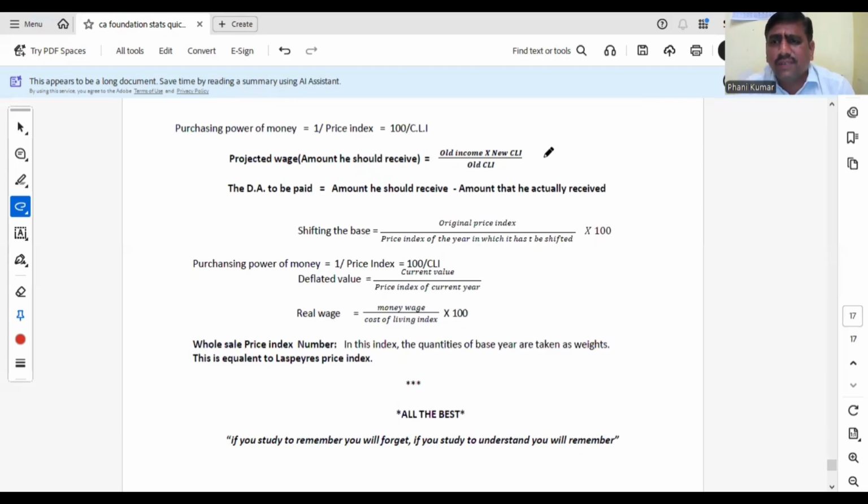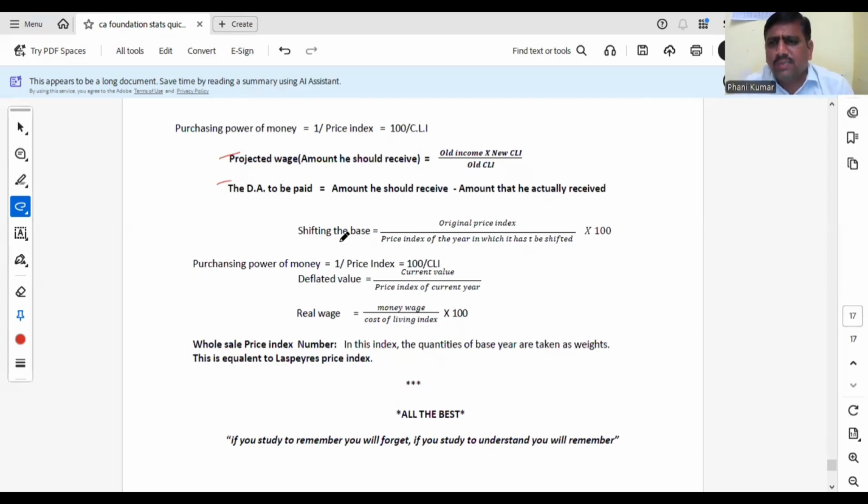In CLI, this is a very important topic. To find the new wage, what is the formula? Old income into new CLI by old CLI, then you will get the new wage. Suppose he is asking to find DA, what is the additional DA he has to pay? It means you have already found the projected wage minus old wage. So new wage minus old wage will give you the additional DA. The DA to be paid is the amount he should receive, that is the projected wage, minus the amount that he actually received, the old wage. Okay, very important point, very important from the problem point of view also.